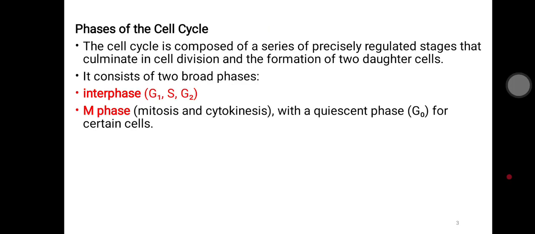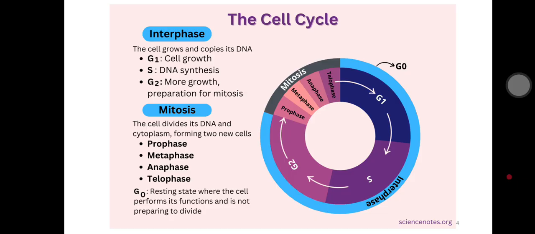Coming to the phases of the cell cycle, it is composed of a series of events for the production of two daughter cells. The first one is interphase and the second one is M phase, also known as mitosis, shown in the pictorial representation of the cell cycle. The first is interphase, which covers the G0 stage, G0 meaning growth 0, followed by the G1, S and G2 phases.